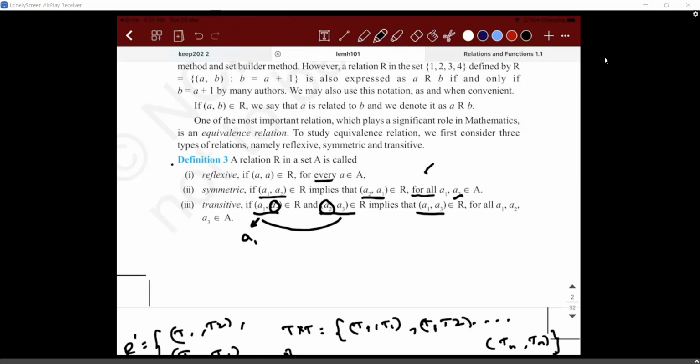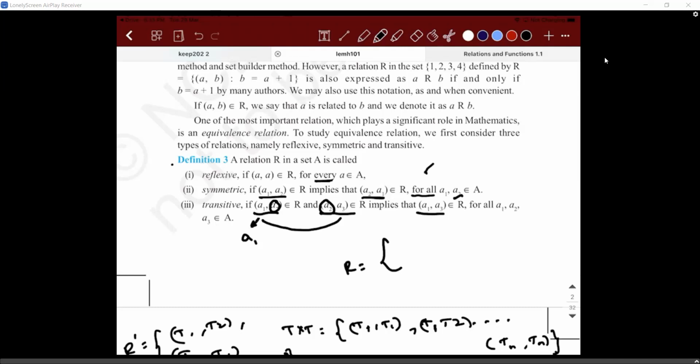Here there is no confusion? Is there anyone who is not clear? (a1, a2) is already there, (a2, a3) is there. Suppose you have a relation, a subset of the Cartesian product.